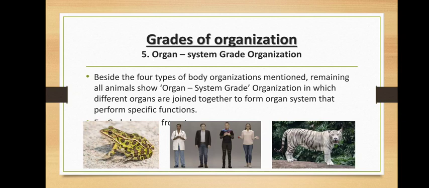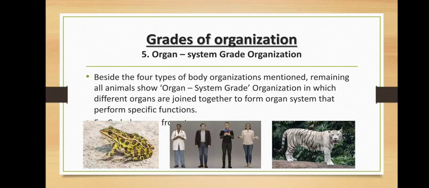Moving on to the next, that is organ system grade organization. Now, besides the 4 types of body organizations mentioned, remaining all the animals show organ system grade organization. Means right from Aschelminths till Chordata, they all show organ system grade organization, in which different organs come together to form a particular system.